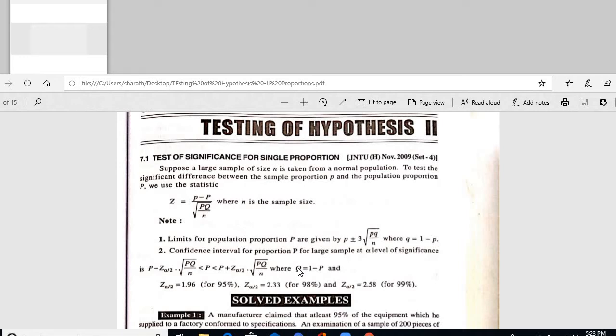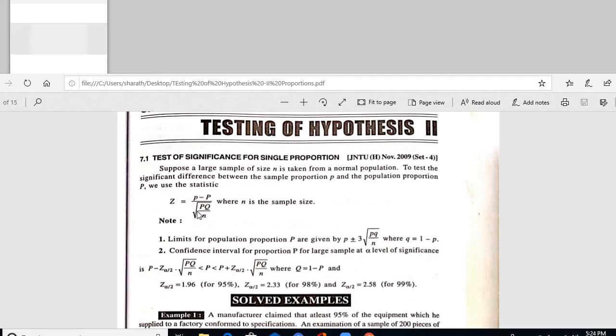The difference between the proportion and the sample is that a sample will be selected from the population. Here, the proportion will be selected from a normal population. That is the condition. Normal population means the random variable will be distributed like a normal distribution, capital X with the standard normal variate capital Z. All values will be applicable.